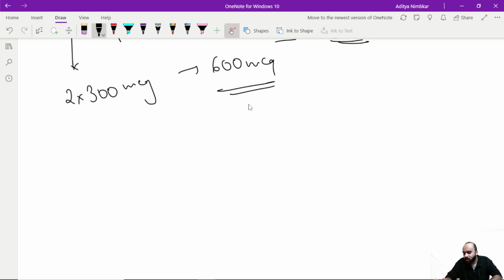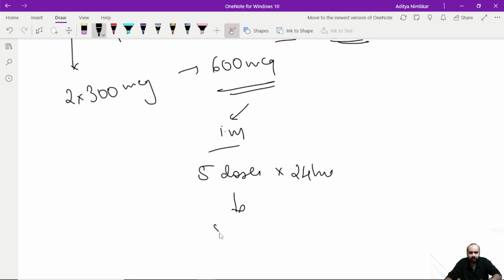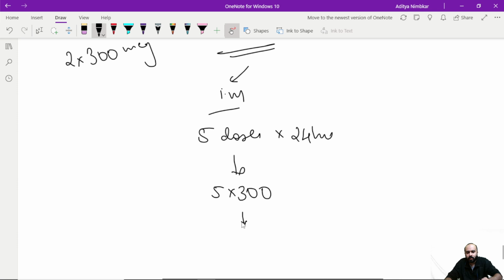What is the total dose that I can give in a day? One more question that you can ask. If you are giving it intramuscularly, you can give 5 doses in 24 hours. Maximum 5 doses over 24 hours is 5 into 300. One dose is 300, which is somewhere 1500 microgram or 7500 international units.